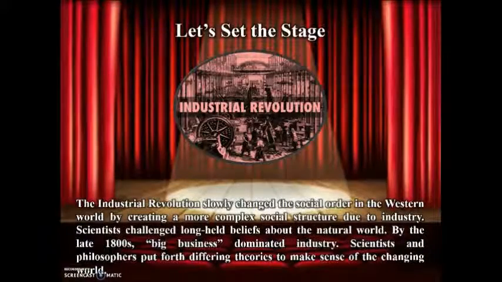Let's set the stage. The Industrial Revolution slowly changed the social order in the Western world by creating a more complex social structure due to industry. Scientists challenged long-held beliefs about the natural world. By the late 1800s, big business dominated industry. Scientists and philosophers put forth differing theories to make sense of the changing world.